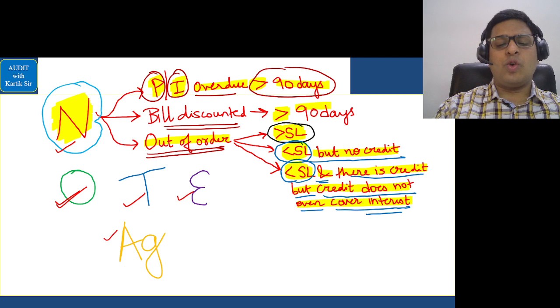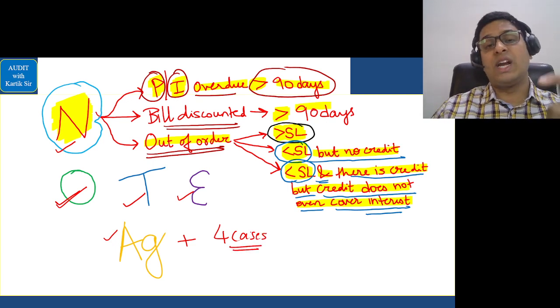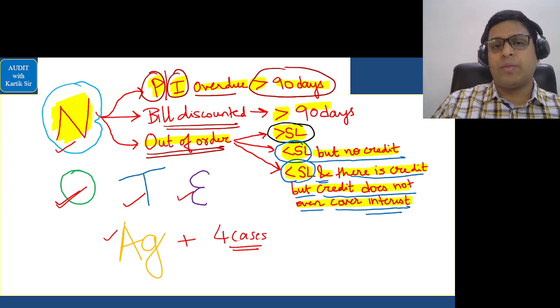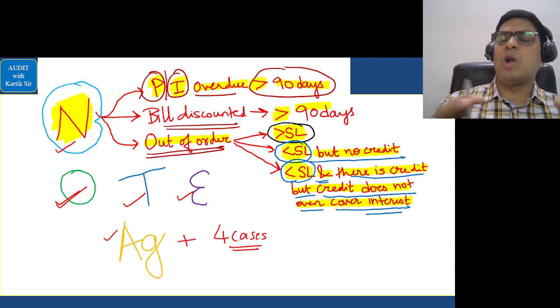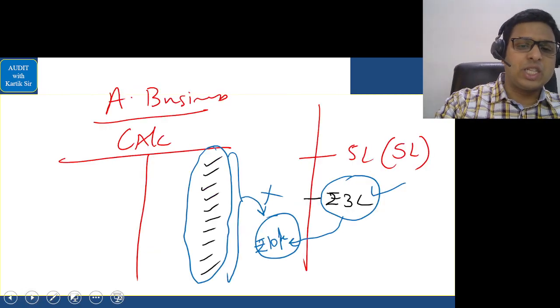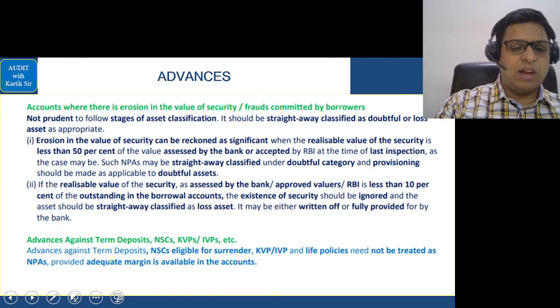Other than these, there are four other points. Suppose there is a natural calamity in relation to agricultural advances, how it should be managed. Suppose the balance sheet date, as on that date, if you have to check year-end transactions, how you should manage. If the loan is given for the salaried employees of the bank, how it should be managed. So some small points are there which you can go through. Okay. Now after this, we go to the next area in relation to advances. So after this part is over, I will take you to the next part.